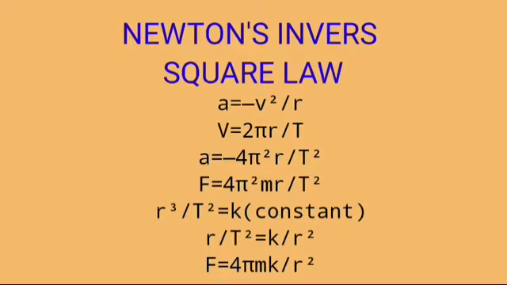So F is equal to minus 4 pi squared m k by r squared. Here, the negative sign implies that the force is attractive and acts towards the center. So the last equation is F equal to minus G capital M small m by r squared. So G is the gravitational constant, and M is the mass of the sun.